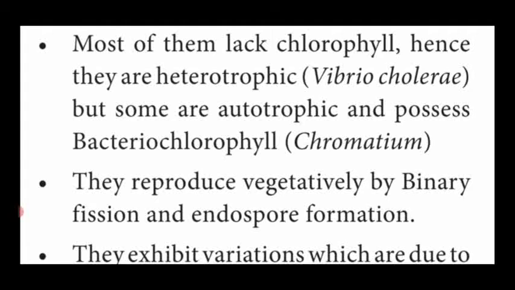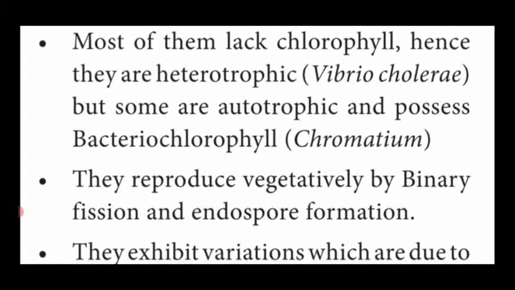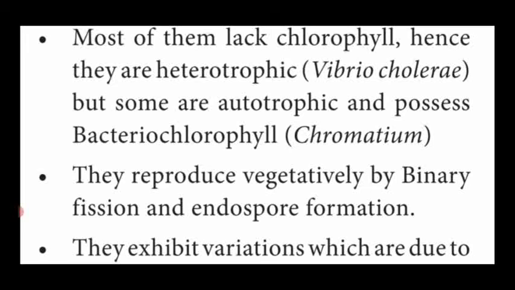An example of heterotrophic bacteria is Vibrio cholerae, a bacterium which causes cholera disease in human beings. Some of them show an autotrophic mode of nutrition. That means bacteria which possess bacteriochlorophyll. Example, Chromatium bacteria, which contain the chlorophyll pigment named bacteriochlorophyll.